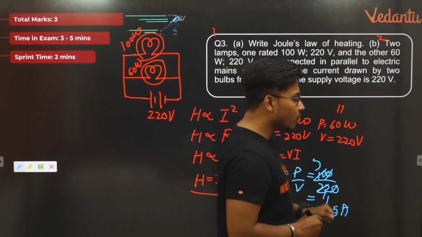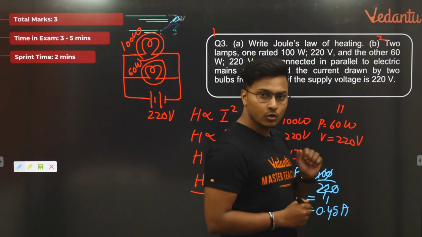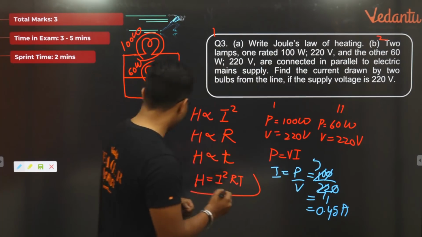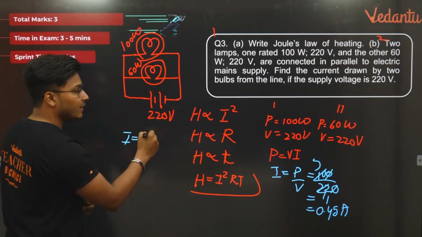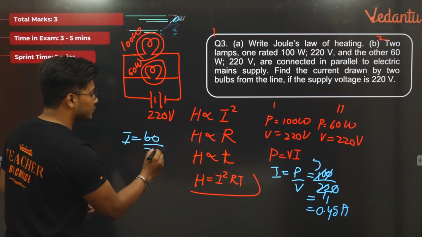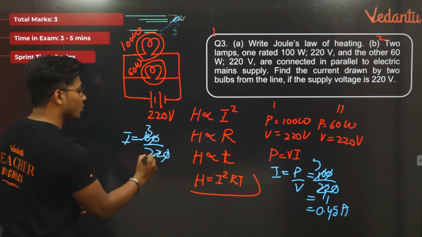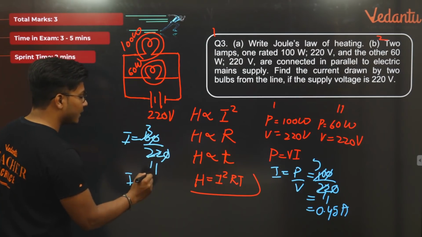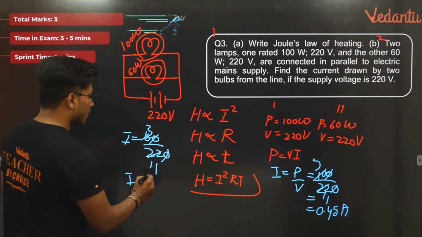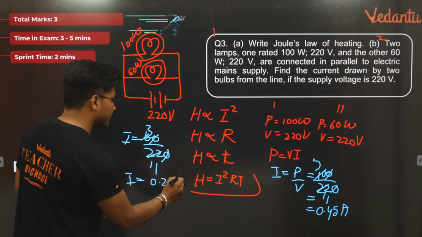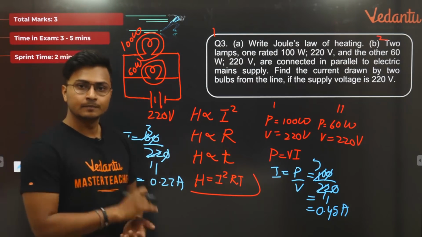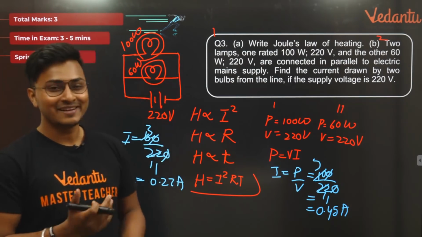ठीक है, and moving on to the final part. What is that, 60 watt and 220 volt? So I will go forward and let me do it here. So I is equal to P upon V. P is 60 divided by 220. So 0 0 cancel. 2 3s are, 2 11s are. So I've got I is equal to 3 by 11. 3 by 11 आपका चलेगा 0.27 amperes, isn't it? सिंपल सी बात है, 0.27 amperes, कोई दिक्कत ही नहीं है इसमें.